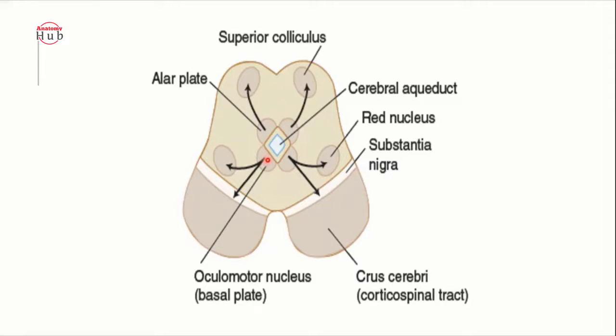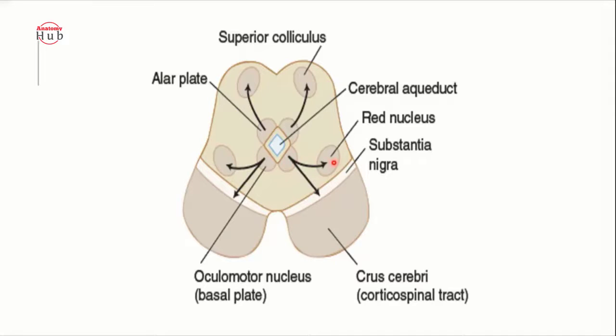The basal plate gives rise to the trochlear nucleus and the oculomotor nucleus, the fourth and third cranial nerves, which give general somatic efferent fibers. Like the abducens nucleus, the trochlear nucleus is also in the same column, coming from the basal plate. Here the trochlear and oculomotor nuclei come from the basal plate of the mesencephalon, the midbrain.